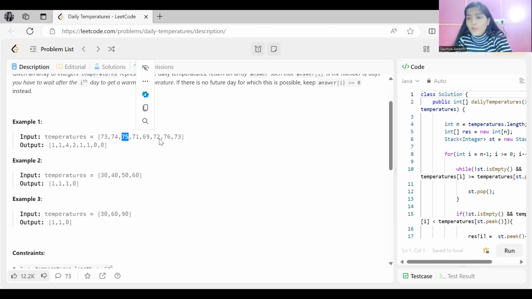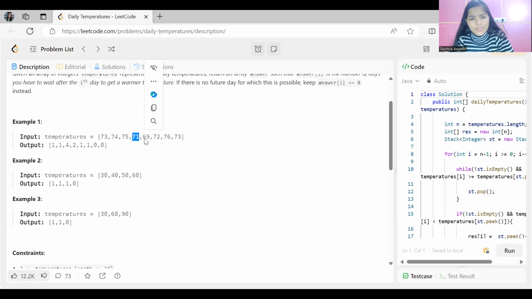So what can we say? Sorry, 72 it is, right? 72 is also lesser than 75. Then 76. So how many days do we have to wait? 4 days we have to wait to get a warmer temperature. So that's why we are getting 4.